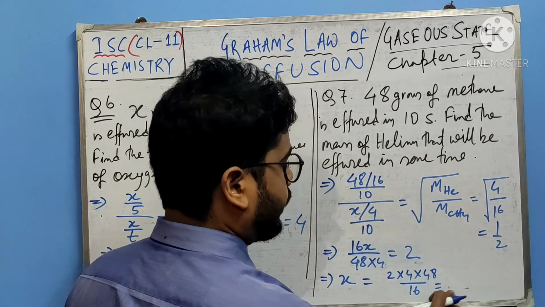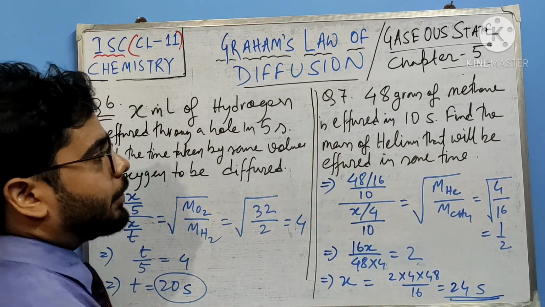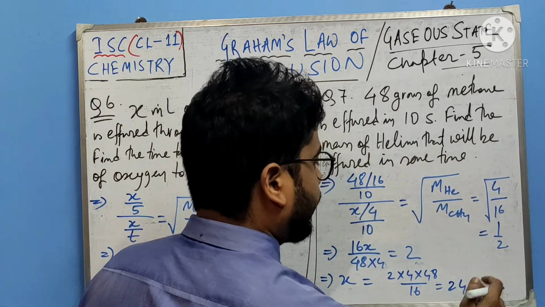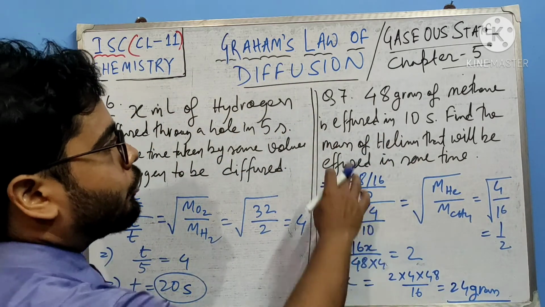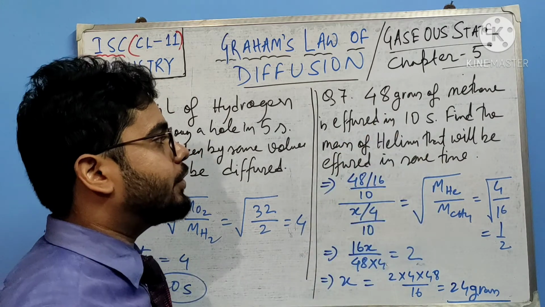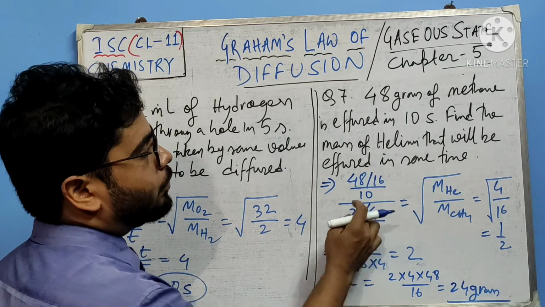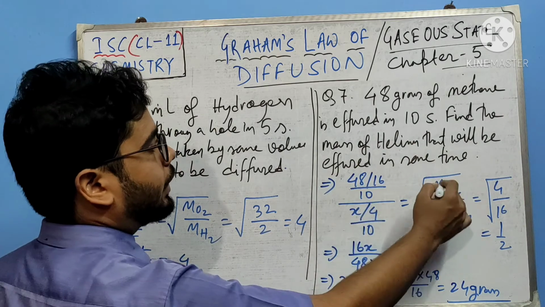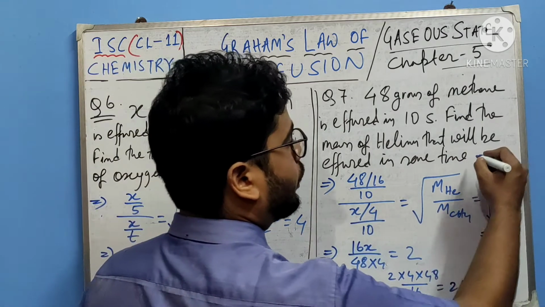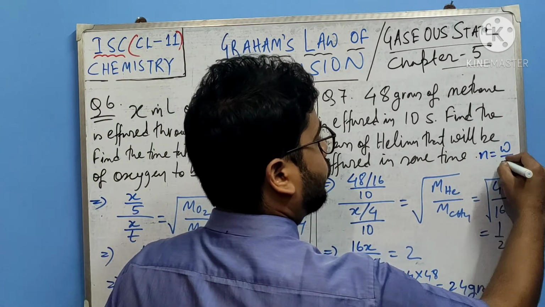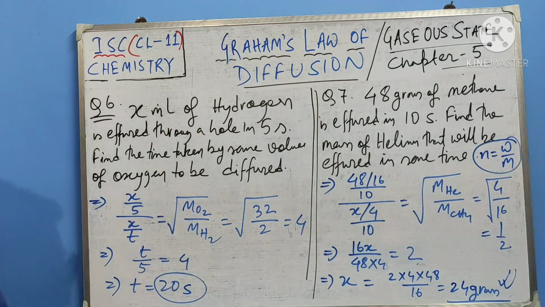Sorry, 16 3s are 48, so 3 2s are 6, 24. So 24 grams of helium. You had to find the mass. So 24 grams of helium will be diffused in the same time in which 48 grams of methane is diffused in 10 seconds. We calculated the moles of methane, and this is the moles of helium. Here also we have used the formula n equals W by M, number of moles equals given mass by molecular mass. I hope you understood these two problems as well.